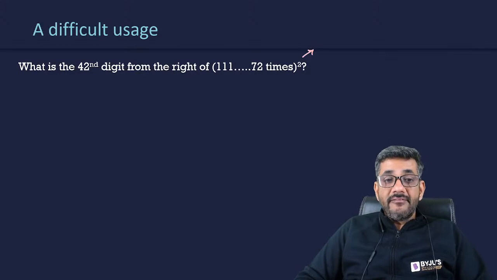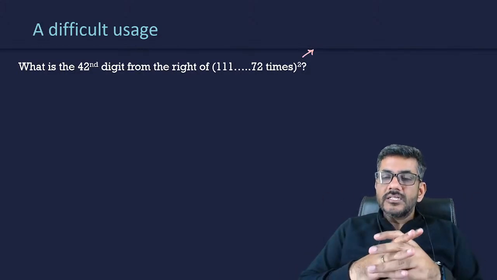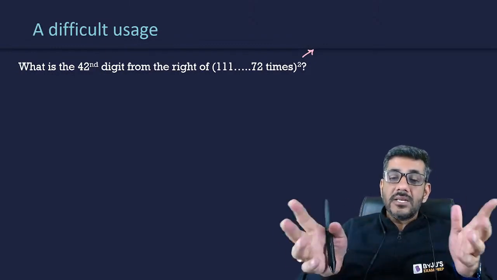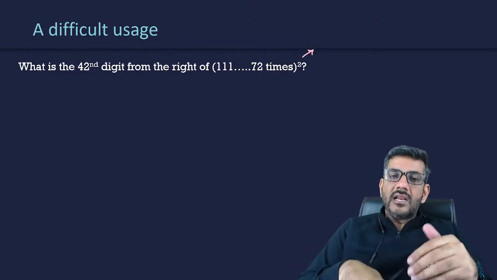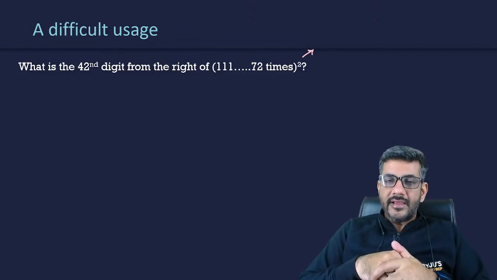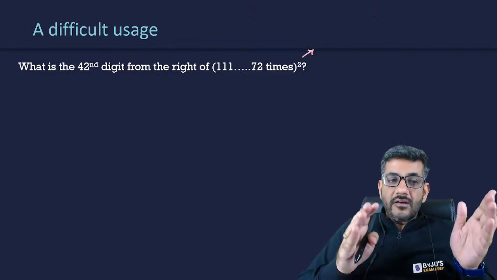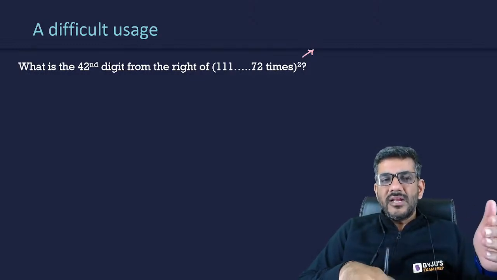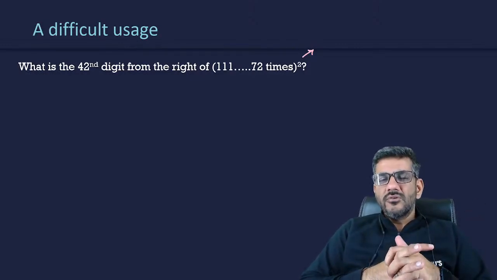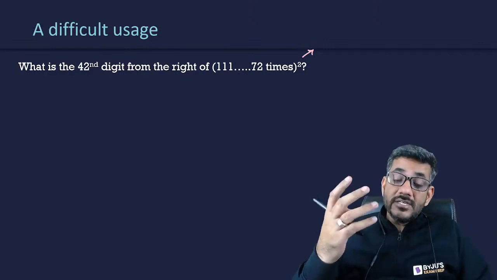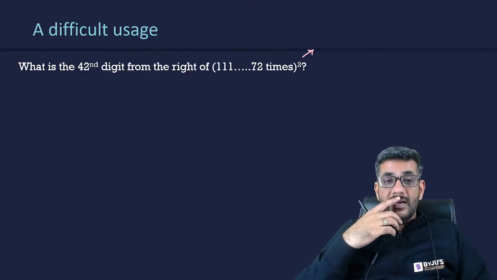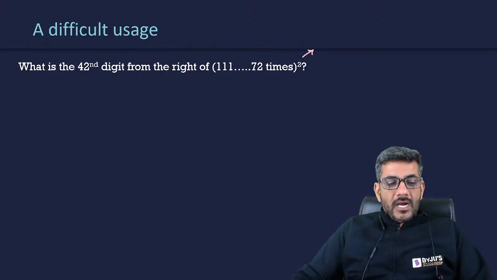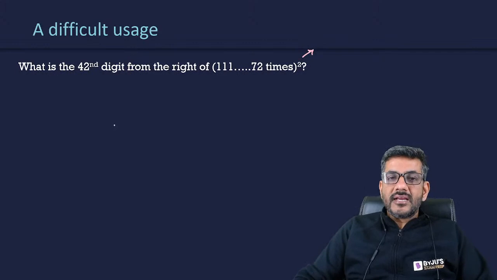1111 is written 72 times. So basically there is a large number of 72 digits, and that large number is squared. In that case, what will be the 42nd digit from the right of that number? Now, looking at this number, you might feel it looks like a difficult question. 42nd digit from the right, how would we calculate that? Okay, so I'll straight away explain to you what the method is.